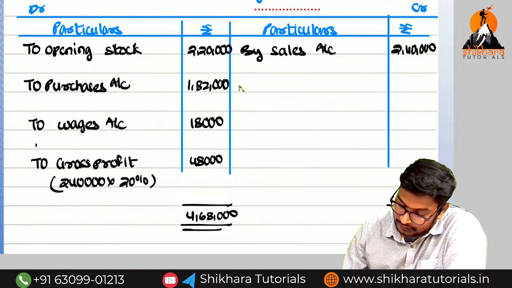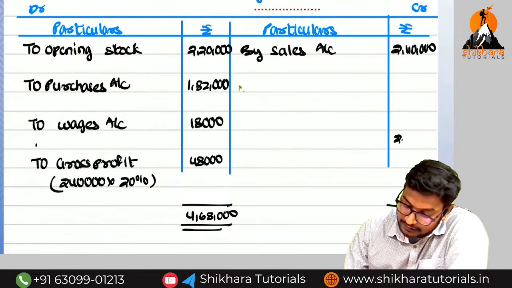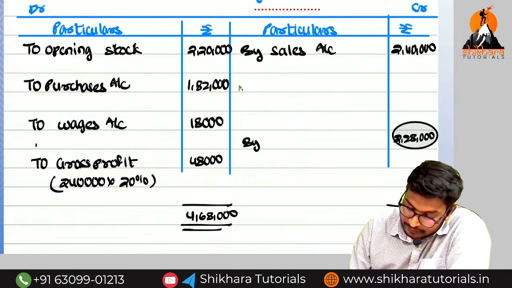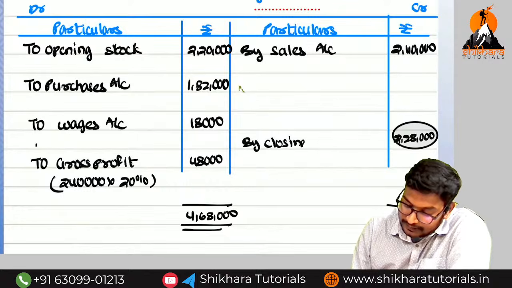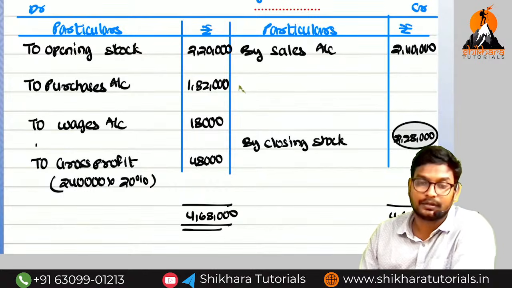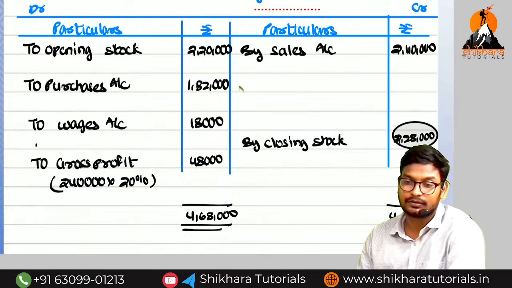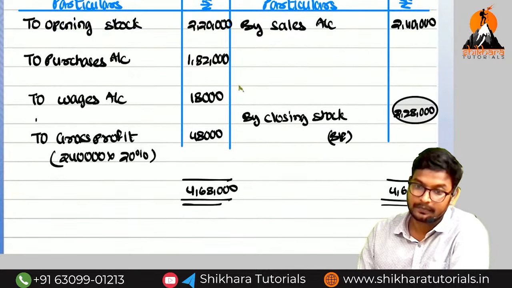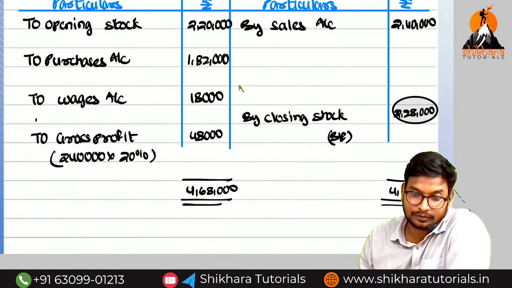4,68,000 and 4,68,000. What is the balancing figure? 2,28,000. What is the meaning of this one, amma? By closing stock. Sir, will they compensate the total closing stock, or do we need to do loss of stock, amma? We need to do the loss of stock. So this is the balancing figure. Okay, guys, up to now.